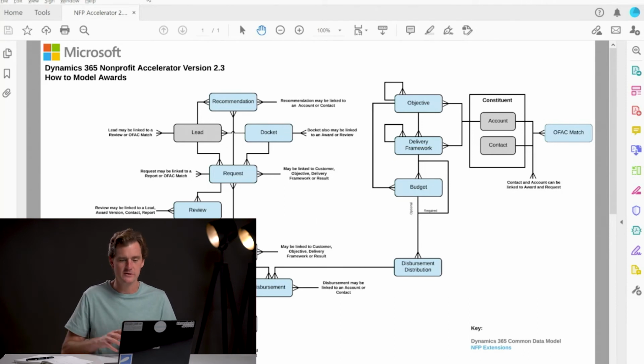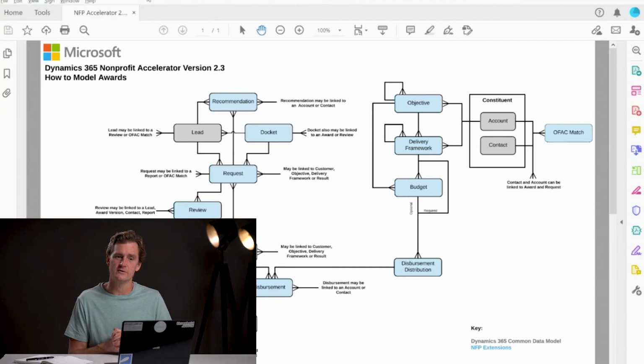And all of that, as you can see on the right-hand side, is also tied to the constituent model within the CDM as well. That allows you to track which part of your organization is providing for the funds, which part of the organization is related to those objectives or delivery frameworks, whether it's an organizational entity or all the way down to the individual as well.